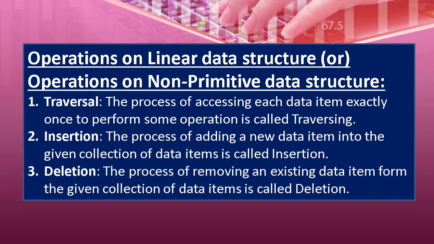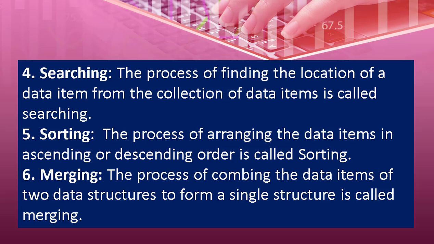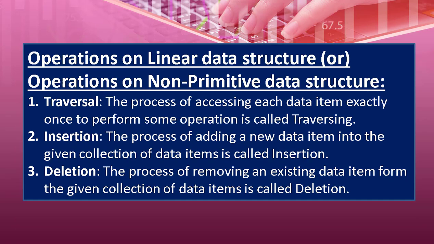There are some operations on linear data structure or non-primitive data structure. The different operations on linear data structure are traversal, insertion, deletion, searching, sorting, merging. The first one is traversal. The process of accessing each data item exactly once to perform some operation is called traversing. That is, you are moving from one element to another element exactly once, then it is called traversal. Traversal means accessing each data item.